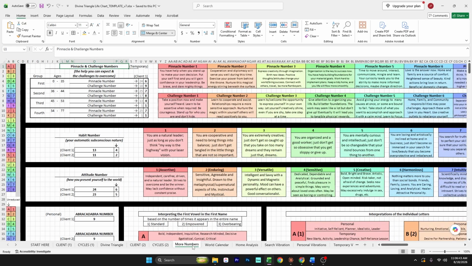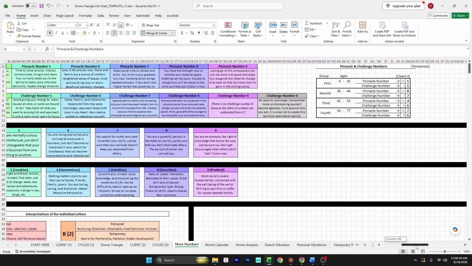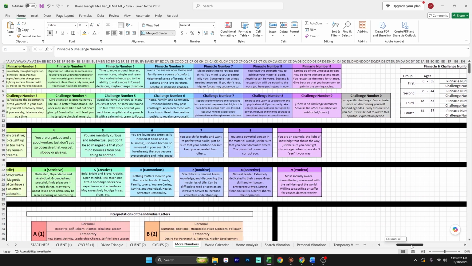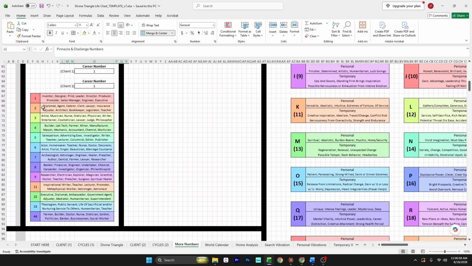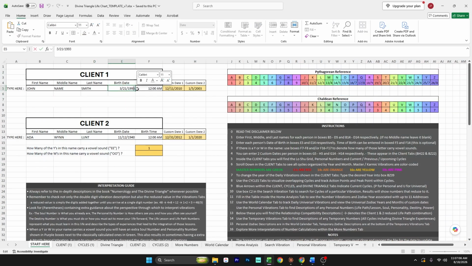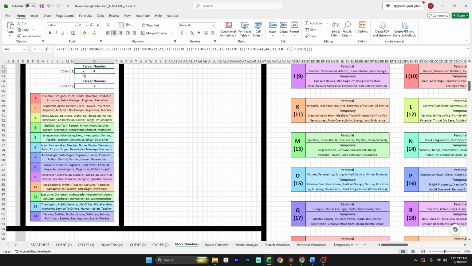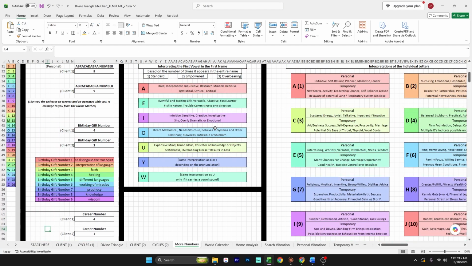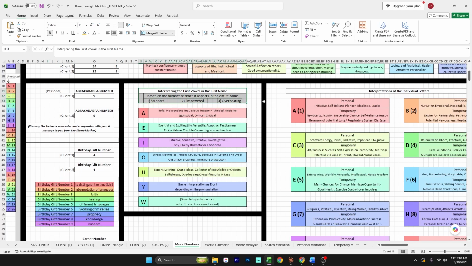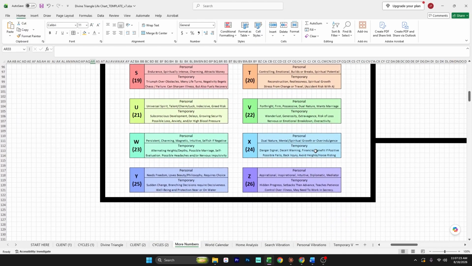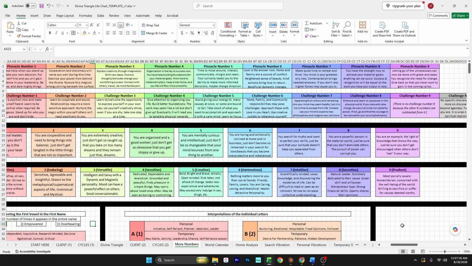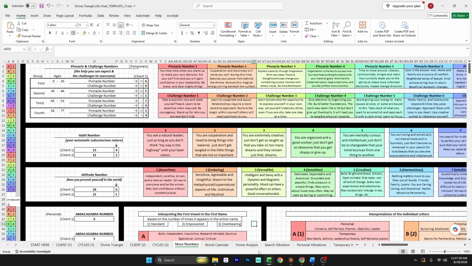The More Numbers tab has gotten a few additions, so now not only will you be able to see all the pinnacle and challenge numbers here, and remember to scroll to the right to see the ones for client 2, everything from version 5, and I've now updated it to include the career number, which is the same as the life path number, as well as interpretations for those, and interpretations of the first vowel in the name, as well as the individual interpretations of each letter. For the first vowel in the name, you'll want to interpret it based on how many of that vowel are in the entire name. The second line is going to describe what an overbearing energy would be if there are 3 or more of that vowel in the name.